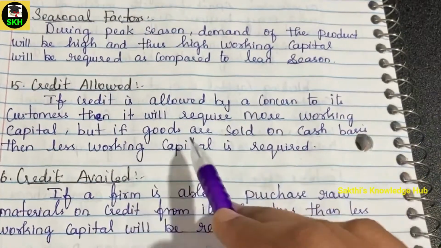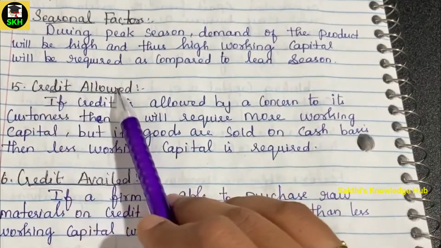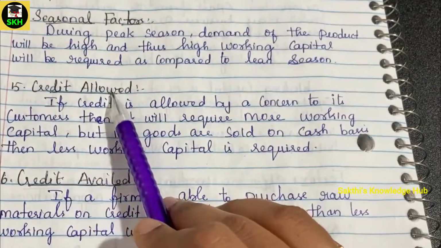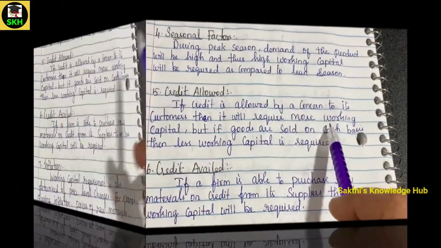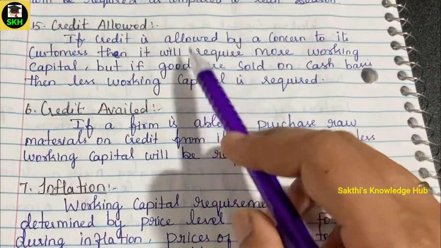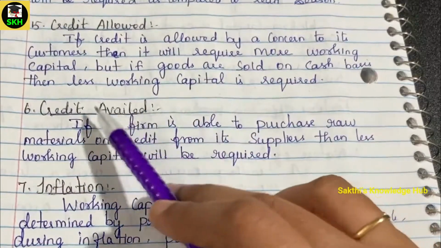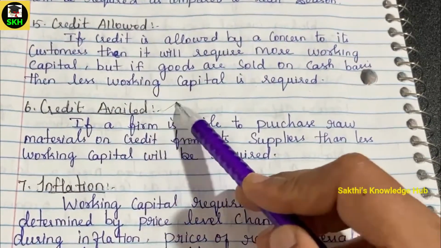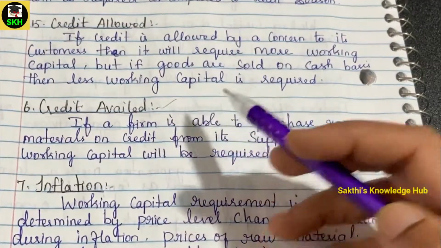So there the working capital requirement will be very less. So depending on the credit allowed or the credit policy maintained by the company, the working capital requirement will be decided. And the next factor is the credit availed. Just like how we are giving the credit facility to the customer, the opposite scenario is the credit availed. At what level are we getting the credit facility from the supplier side?